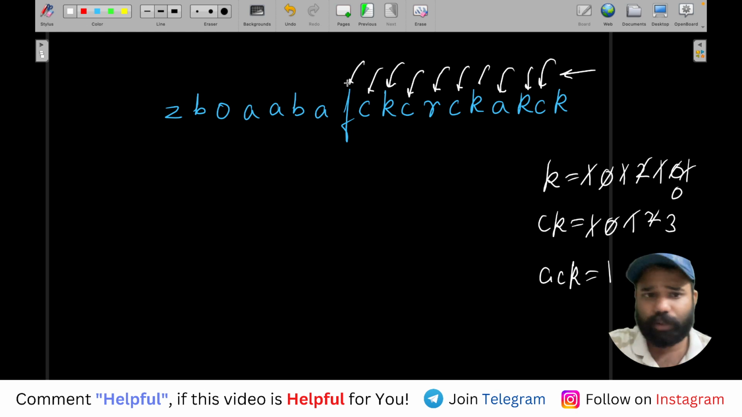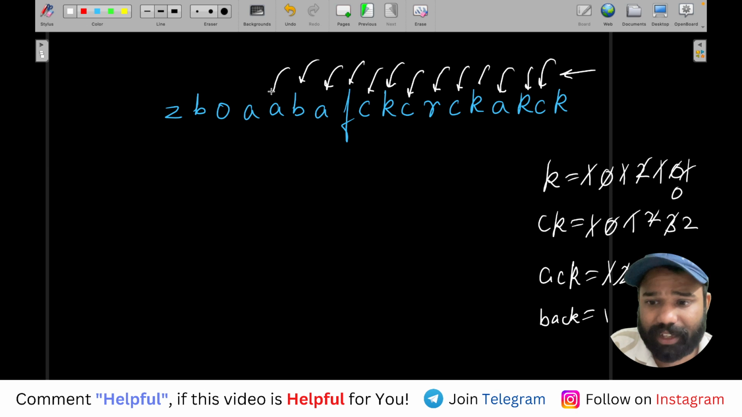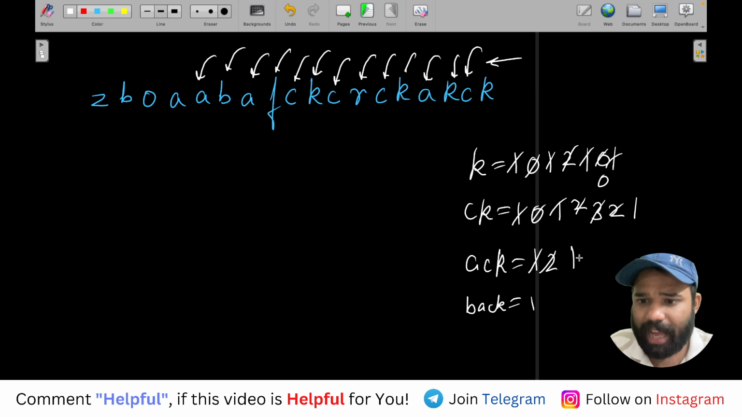Now we get an F. Ignore it. Now we get an A. When we got an A, one CK will be reduced and ACK will be increased. When we got a B, that means ACK will be reduced. Remove one ACK, and instead of ACK get a BACK. Now we have got one complete BACK. Now again A means reduce CK and increase ACK. Again A, reduce one more CK and increase one more ACK.